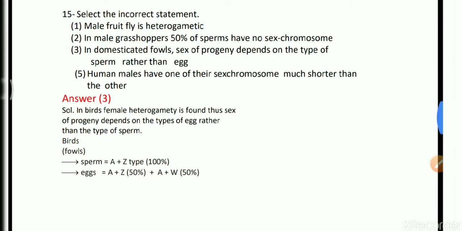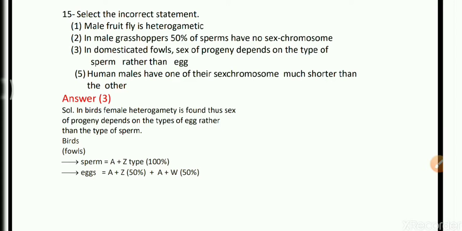Then come to question number 15. Select the incorrect statement. Option 1 is male fruit fly is heterogametic. Option 2 is in male grasshoppers 50% of the sperms have no sex chromosomes. Option 3 is in domestic fowls sex of progeny depends on the type of sperms rather than the egg. And option 4 is human males have one of their sex chromosomes much shorter than the other.